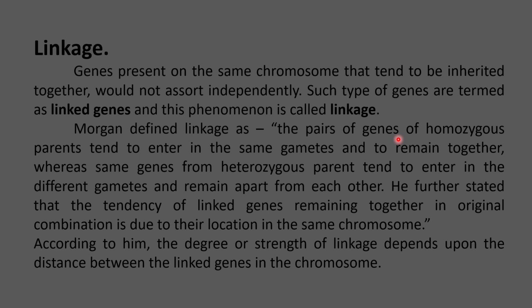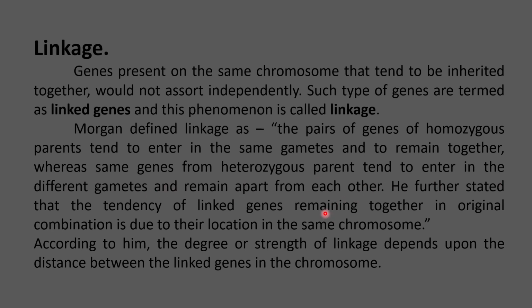It's not only this; Morgan and other people gave the theory, not just this particular definition. Morgan also defined linkage as the pair of genes of homozygous parents, in the sense that they have the same type of gene pairs. The pair of genes of homozygous parents tend to enter into the same gametes and remain together, whereas the same genes from heterozygous parents tend to enter into different gametes and remain apart from each other.